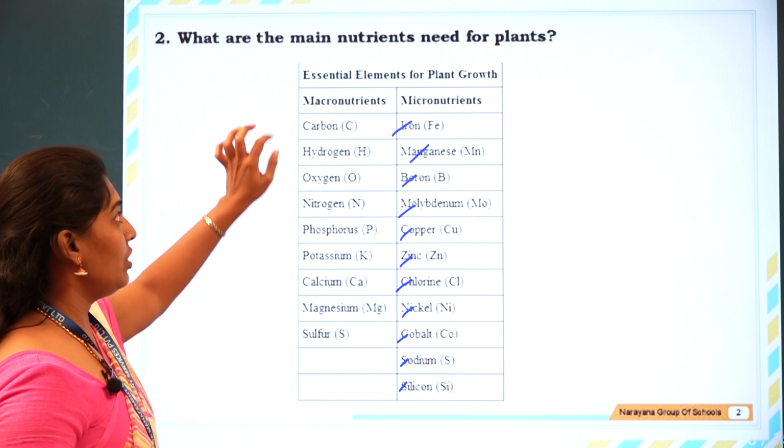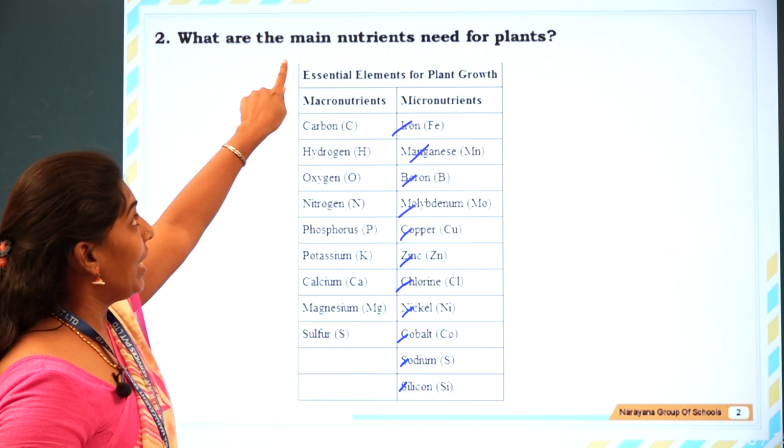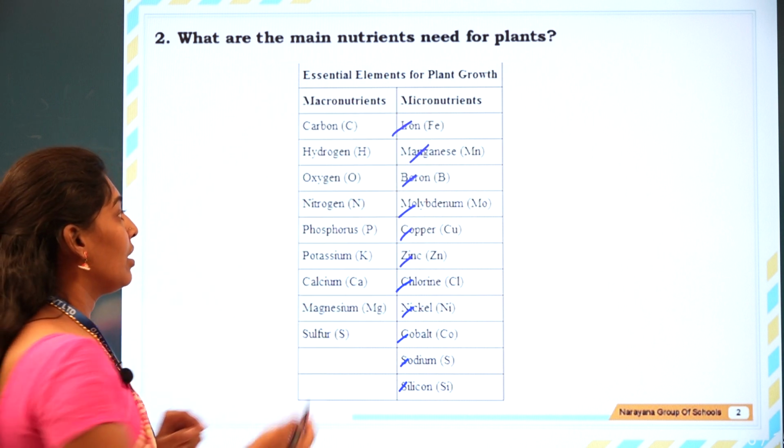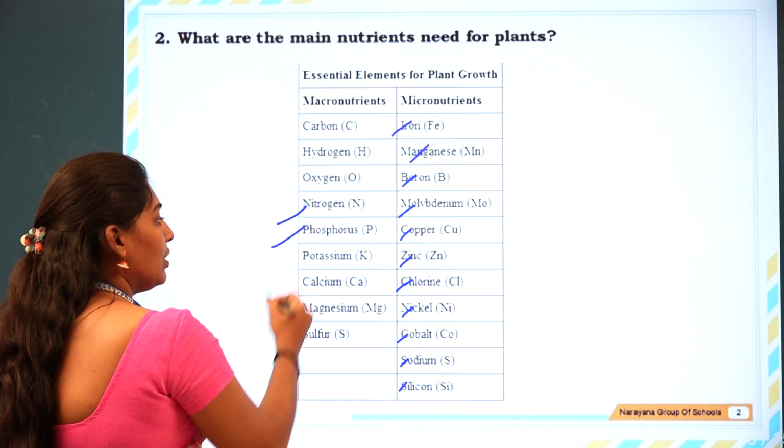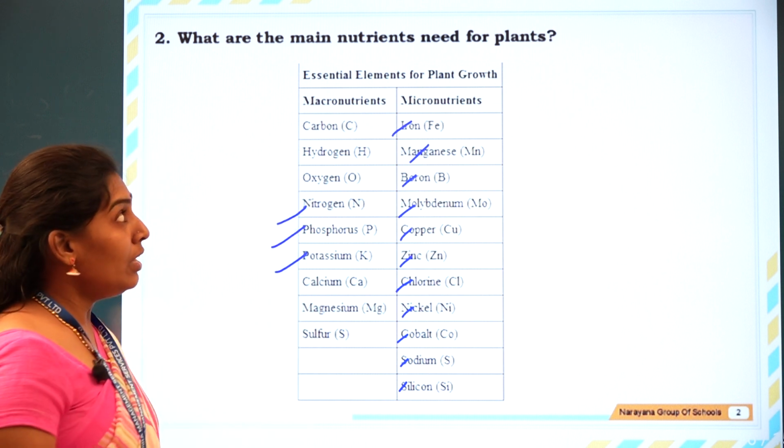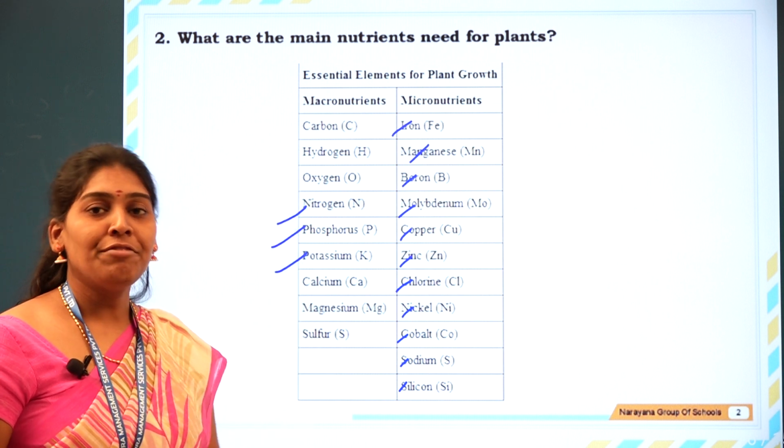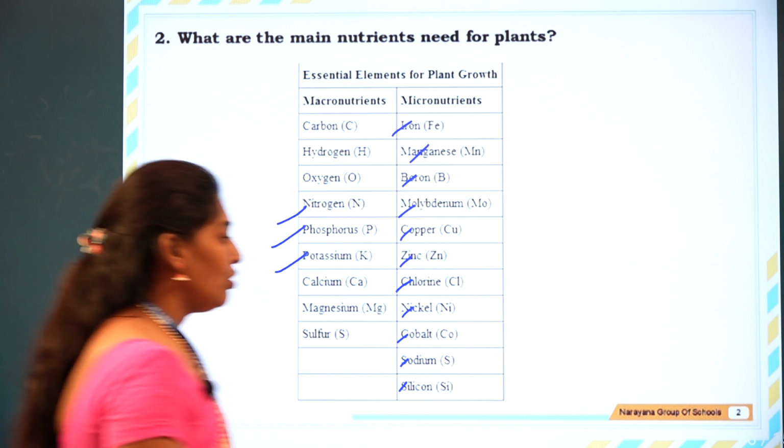So the second question here, macronutrients. The main nutrients for the plant are nitrogen, phosphorus and potassium, which are the major nutrients required for the plant. Let us go for the next question.